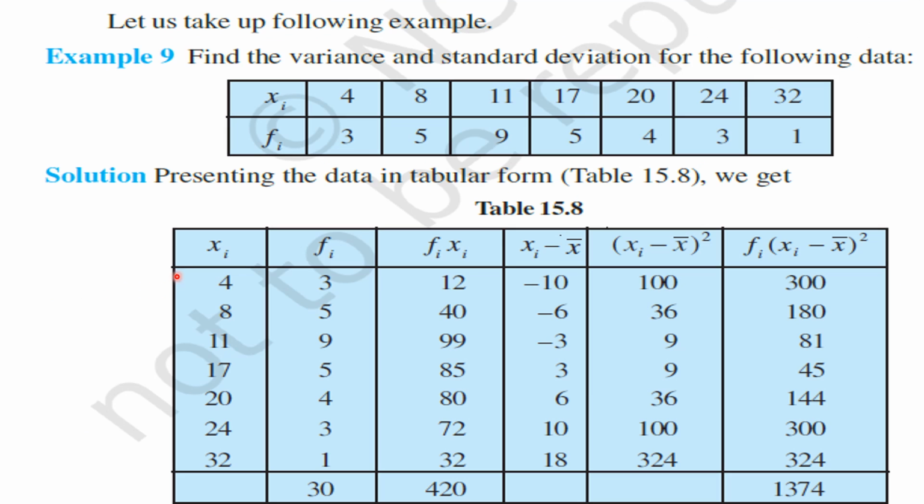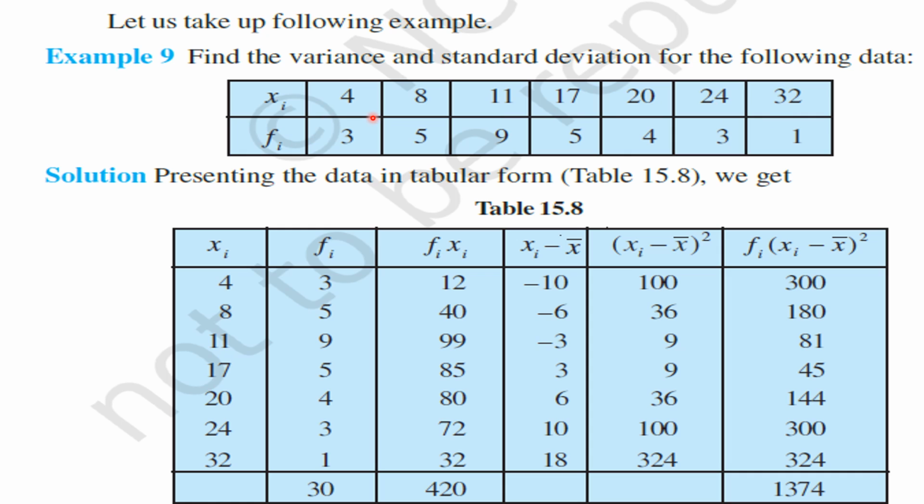Right. To understand this concept well, let us take up the following example. Okay, my children, find the variance and standard deviation for the following data. This is a given discrete frequency distribution because only xi's and fi's are given. 4, 8, 11, 17, 20, 24, 32.